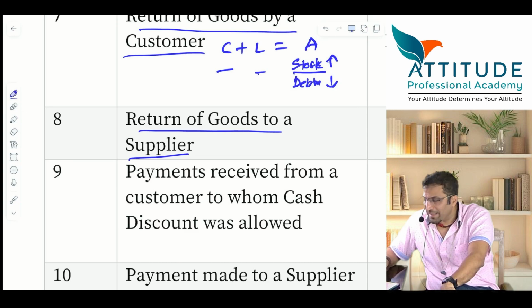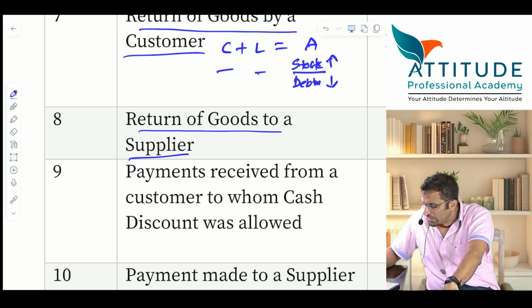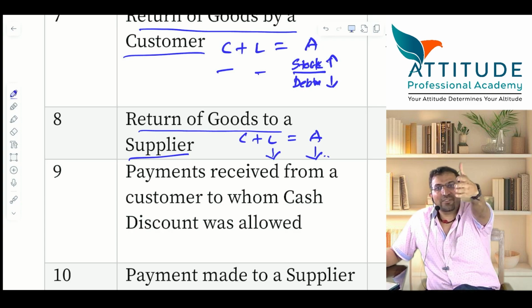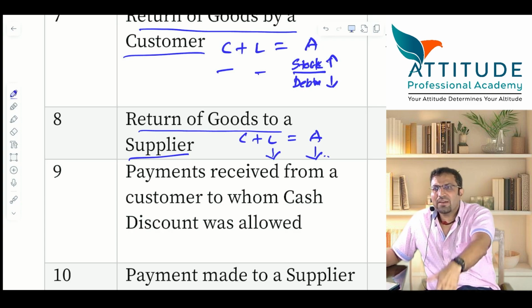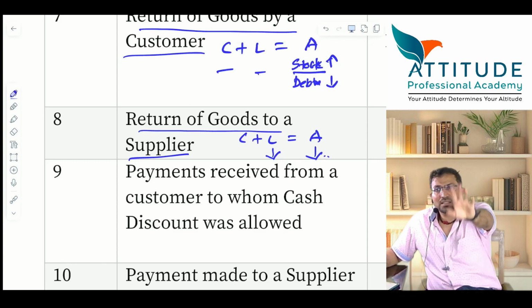Next. Return of goods to supplier. Supplier is creditor. Hello? Supplier is? You tell me capital plus liability is equal to assets. Stock is decreasing and liability will also decrease. Tell the entry. Liability decreased so debit. Creditors account debit to purchase account. We have seen this, no? Purchase means stock comes down. Or you can say purchase return instead of saying purchases. Yes sir. Any difficulty? Is it understood?